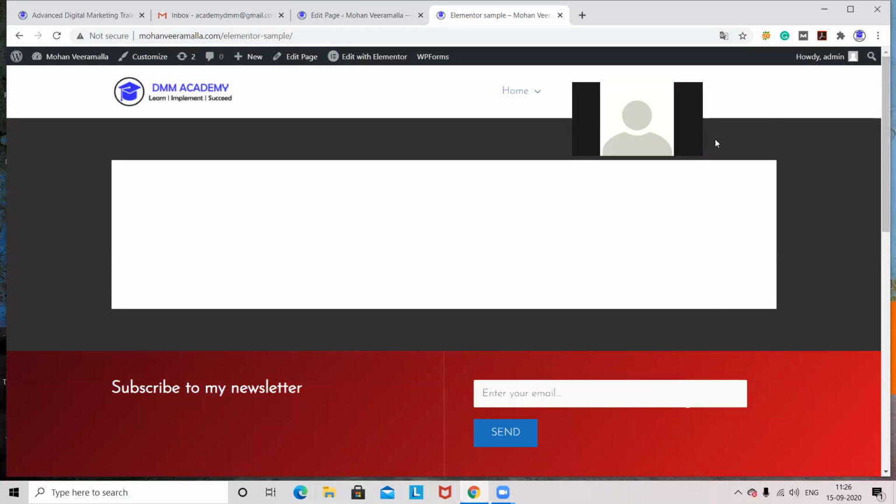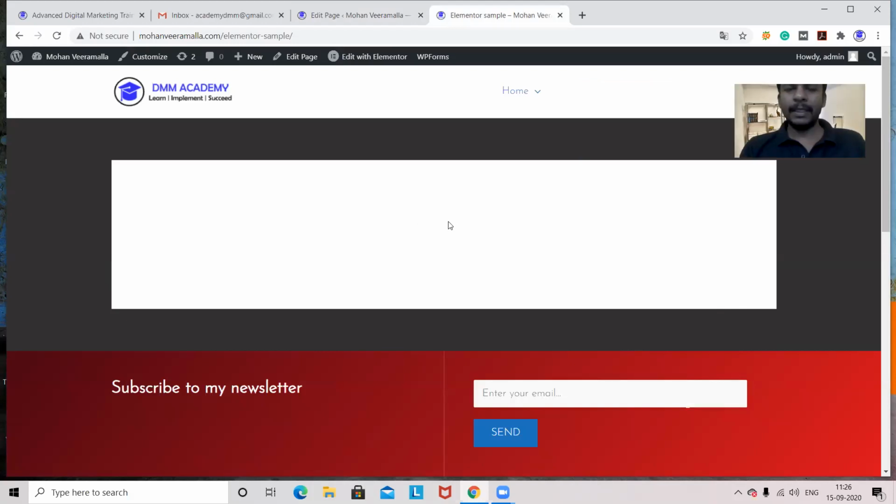Now we'll design a page. I'll design this page however we want. For example, this is a header part, this is a footer part. We don't have anything in the middle. Now first I want a slider here, so that images will be sliding.